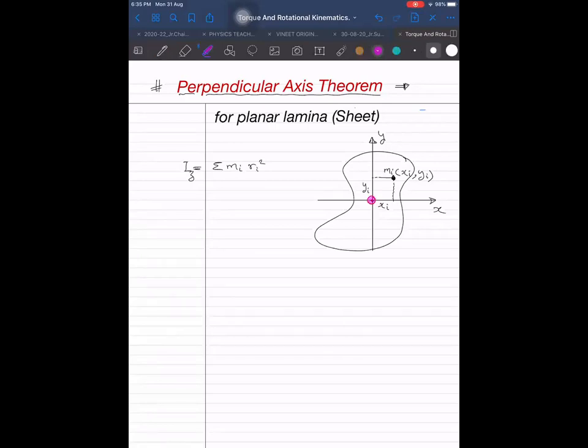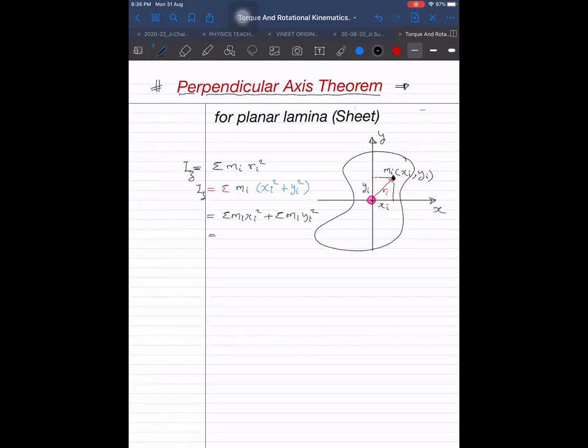Sigma mi into ri square, where ri is root over xi square plus yi square. So Iz will be sigma mi into (xi square plus yi square), which I can further write as sigma mi into xi squared plus sigma mi into yi squared.